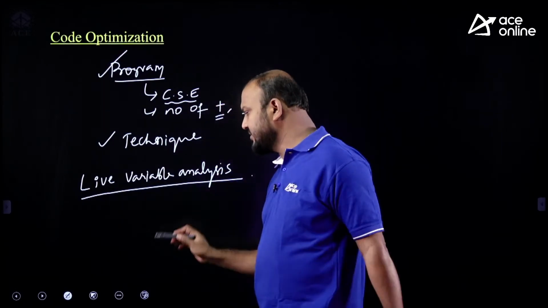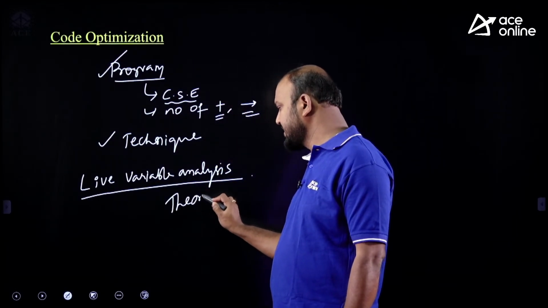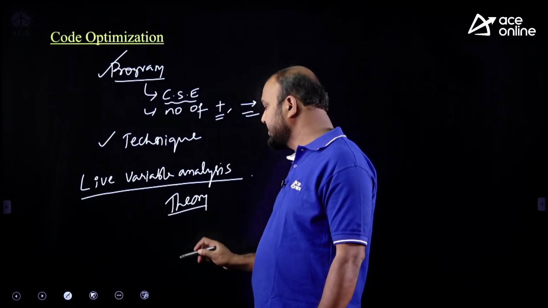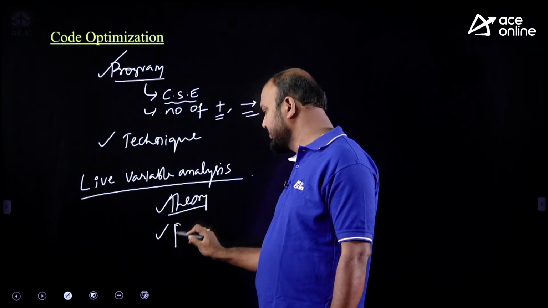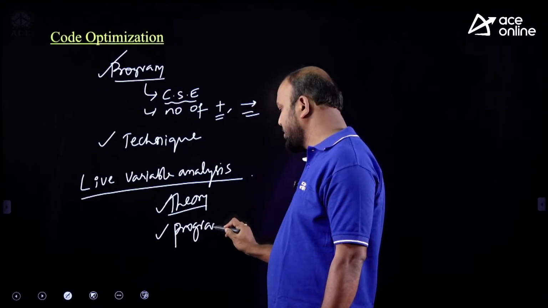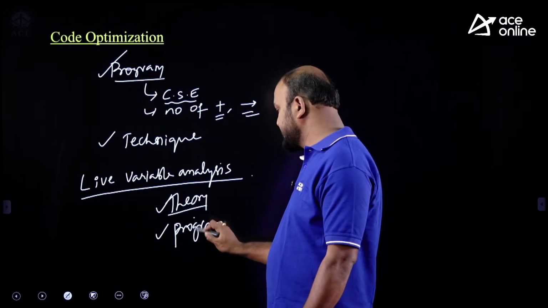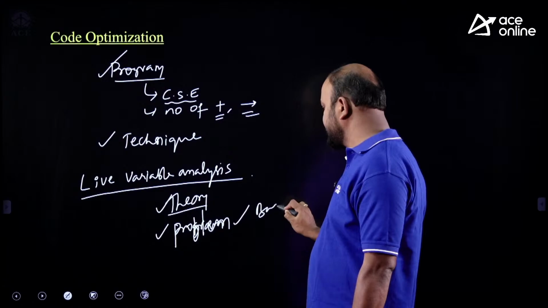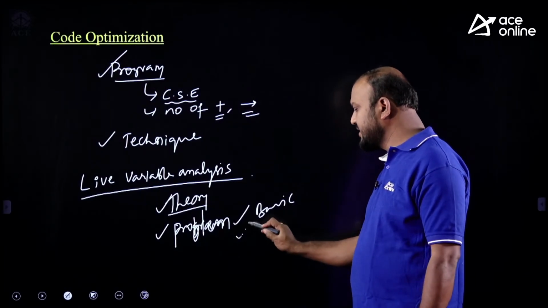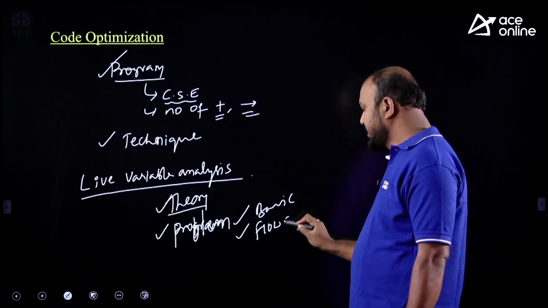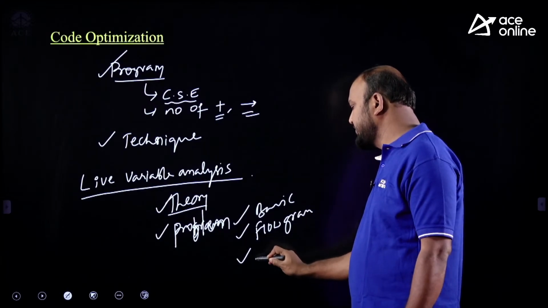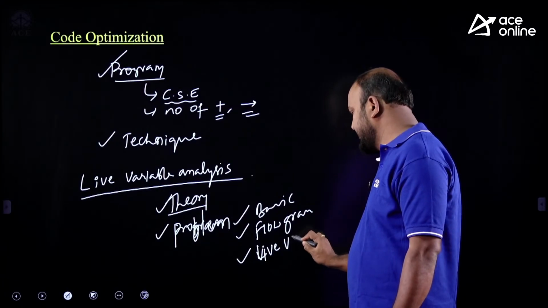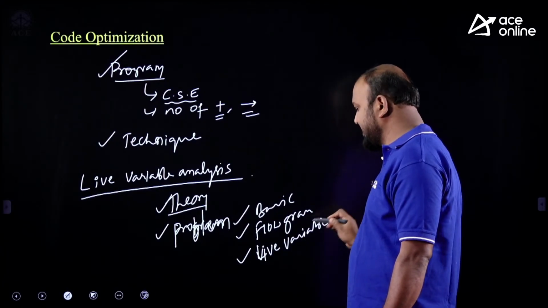In 2021, one theoretical question was asked on in and out variables, one formula question. But now you can expect a problem question, where you may be given a basic block of statements or a flow graph and asked to find which of the following are live variables or dead variables.